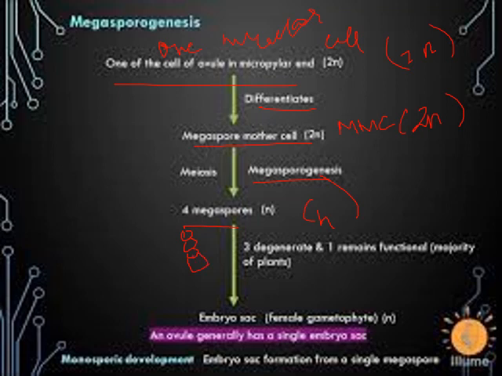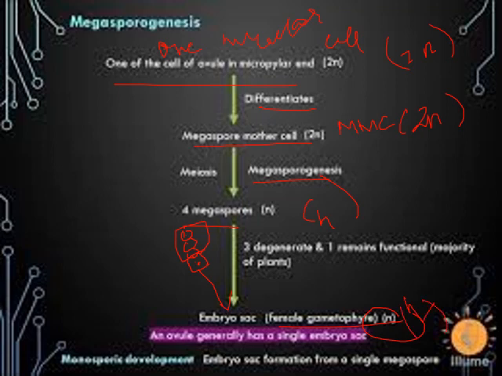So these are the four megaspores arranged linearly, and out of these tetrads, three will degenerate and only one, this one, will be the functional megaspore, and this will lead to the formation of your embryo sac, the female gametophyte. And what will be the ploidy? The ploidy will be n here.